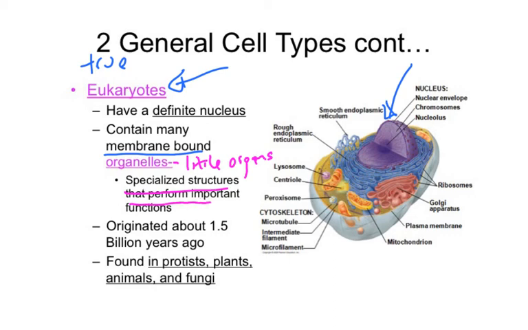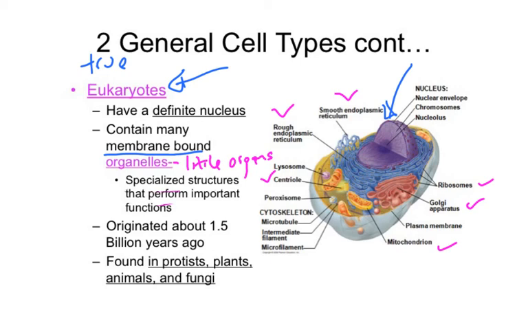And so we just have some organelles listed here, things like ribosomes, the Golgi apparatus, mitochondria, centrioles, rough endoplasmic reticulum, smooth endoplasmic reticulum. These are things that have certain jobs to do in the cell. And so they have specific tasks, just like an organ system where they perform one function.